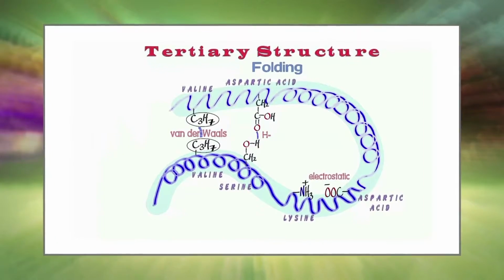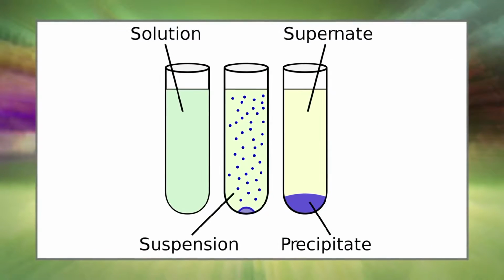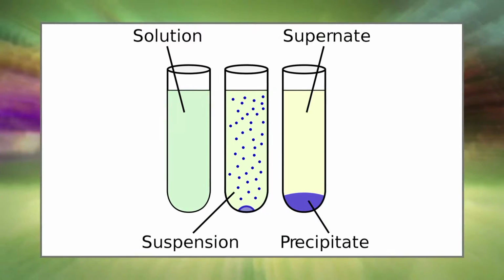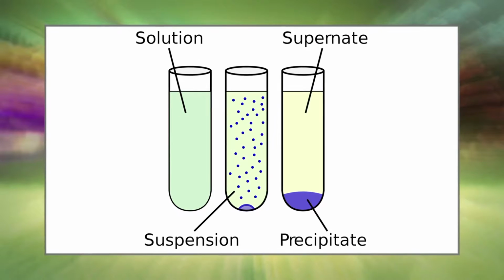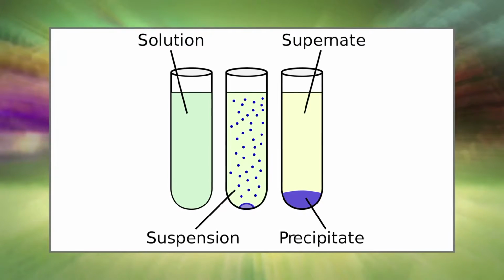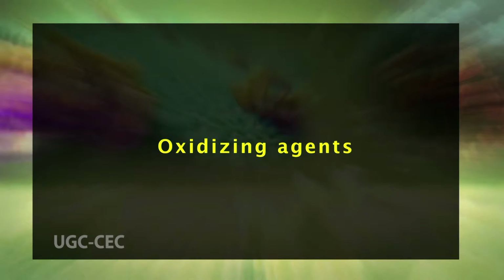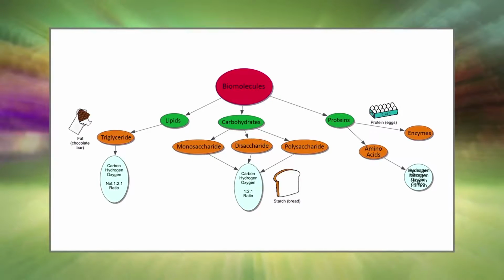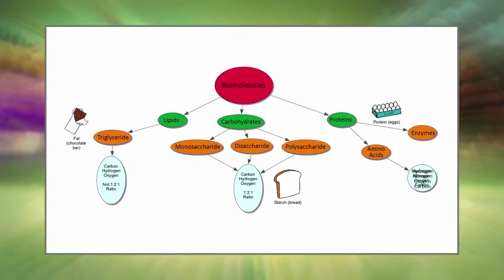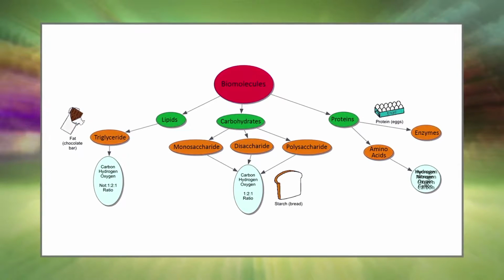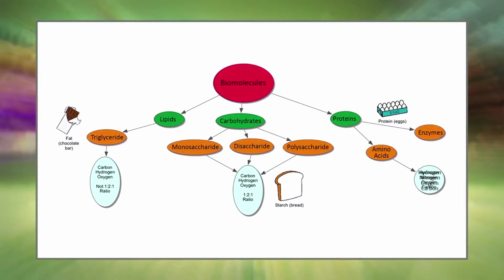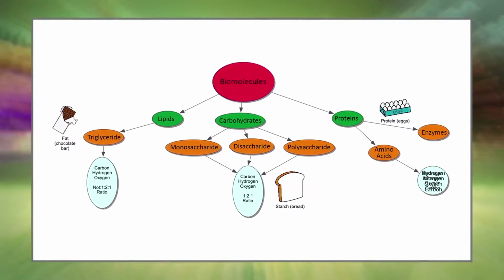Number 2. Precipitating fixatives. Precipitating or denaturing fixatives act by reducing the solubility of a protein molecule and often by disrupting the hydrophobic interactions that give many proteins their tertiary structure. The precipitation and aggregation of proteins is a very different process from the cross-linking that occurs with the aldehyde fixatives. Number 3. Oxidizing agents. The oxidizing fixatives can react with various side chains of proteins and other biomolecules, allowing formation of crosslinks that stabilize tissue structure.